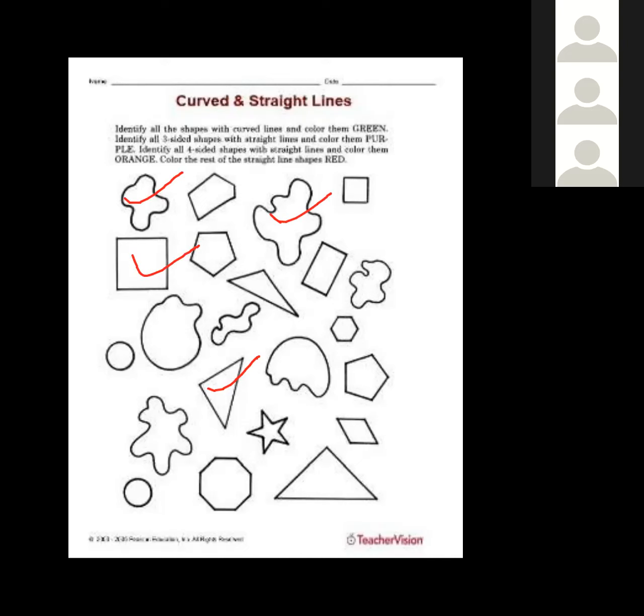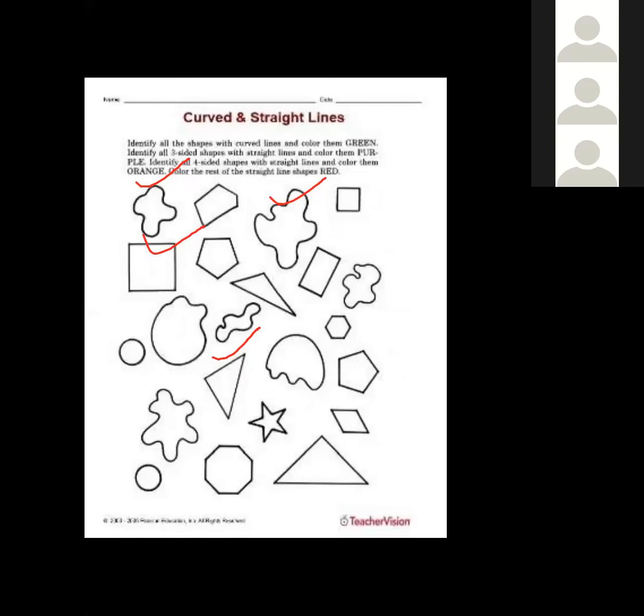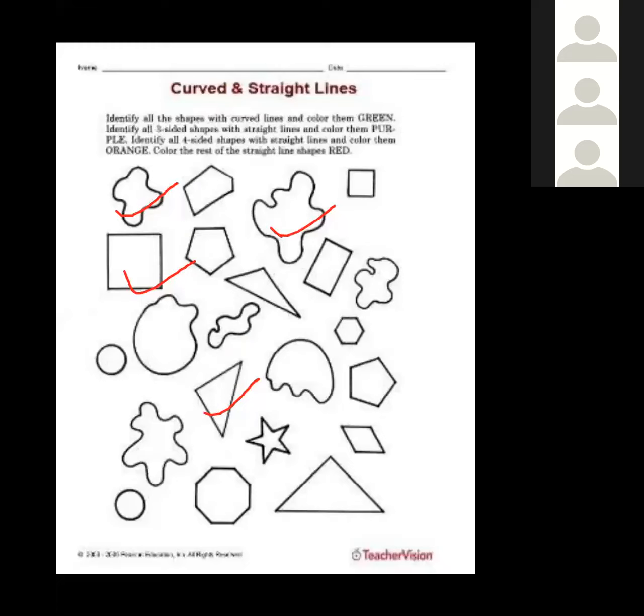So now I will give a chance to one. You wait. Have patience. Somya? I don't think she's able to hear. I'll go to the next.